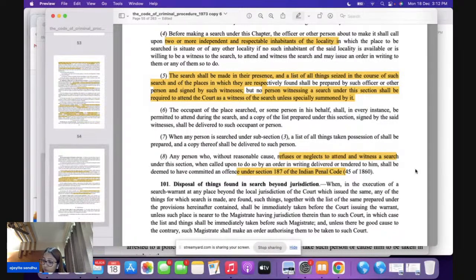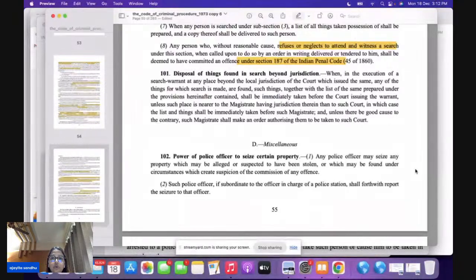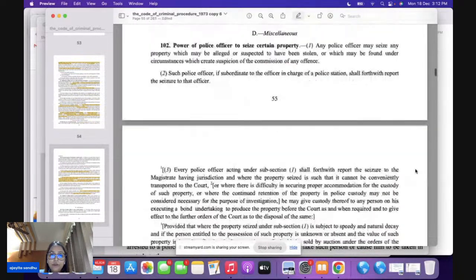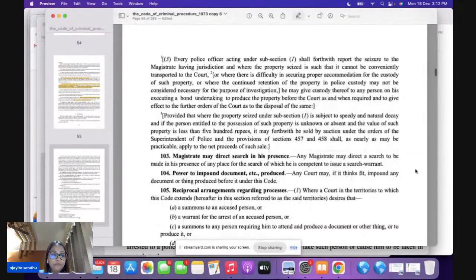Let's come to section 102. Section 102 is dealing with the power of seizure. Please write down power of seizure. Very important question. 103 says that the magistrate is going to direct that the search is going to take place in his presence.